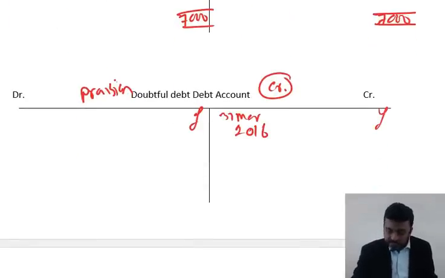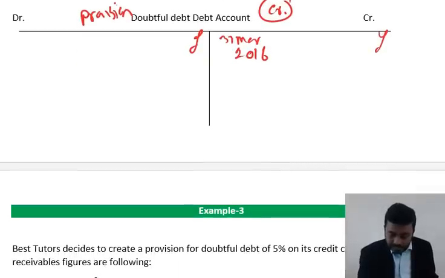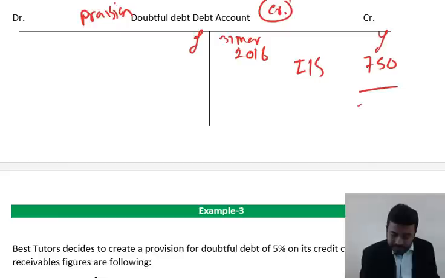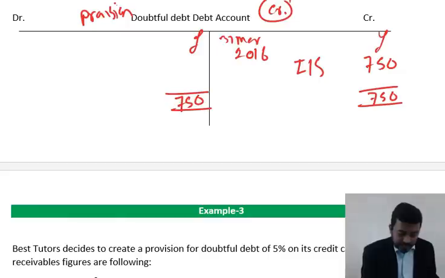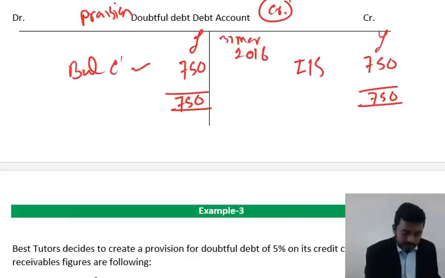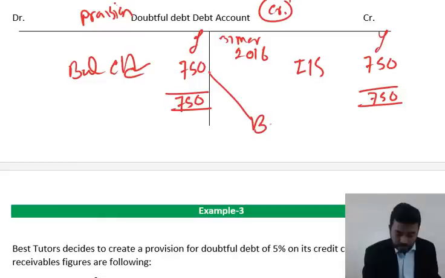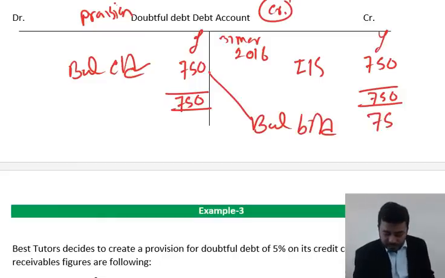There is an increase for doubtful debt of 750 that goes straight to income statement as an expense. That's why on the credit side you do total, write the bigger side, both debit and credit. Any remaining balance is your balance CD. That becomes your balance BD. Okay, that's how you do.